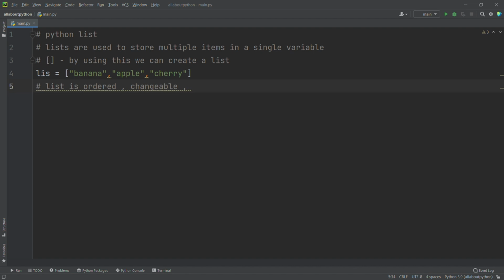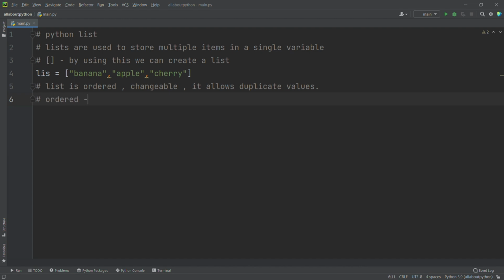So remember that lists are going to be ordered and also changeable, and also they allow duplicate values.